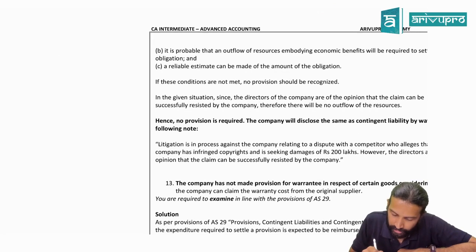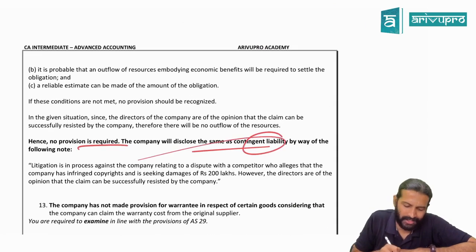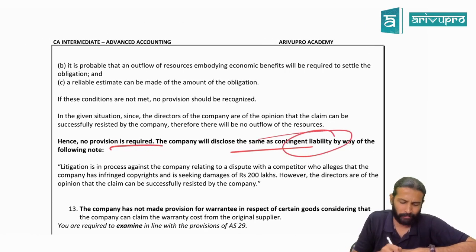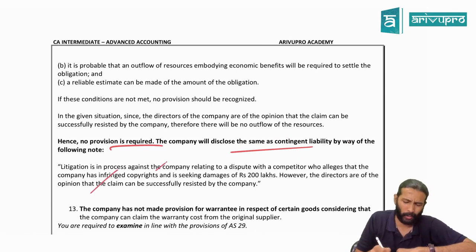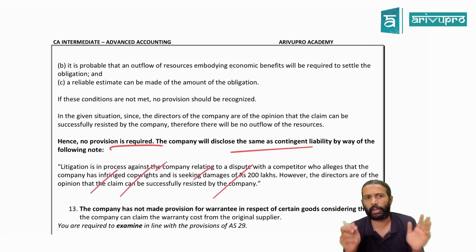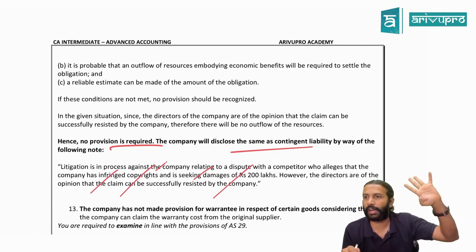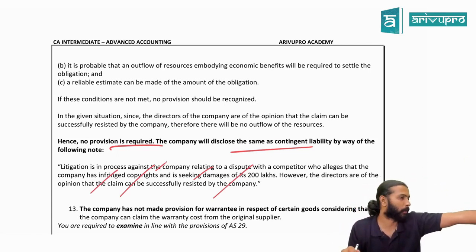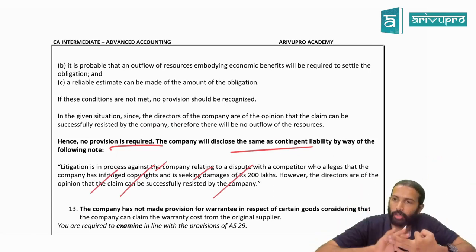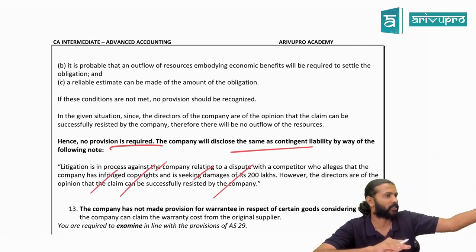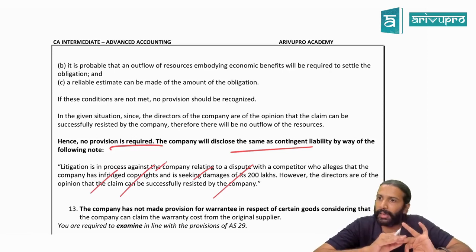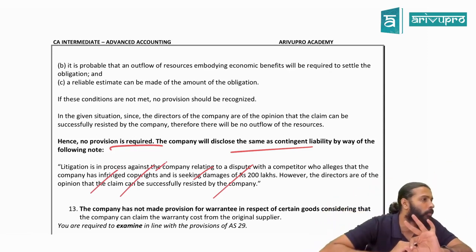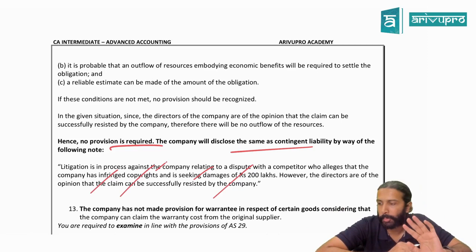No provision is required. The company can disclose the same as a contingent liability. Fine, that's all it is. Note and all are not required. Leave it. Just write this. If it comes for 4 marks, I think you know what to write. First, you will write the definition of provision. Then you'll write that in the present case, since the directors feel that the case can be successfully resisted, the company does not have any probable outflow of economic resource. Hence, provision is not required.